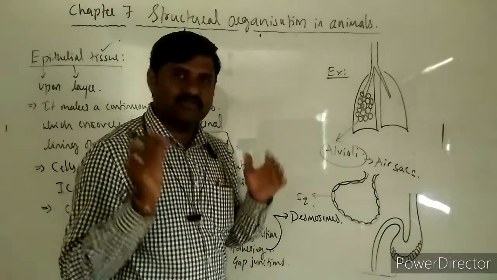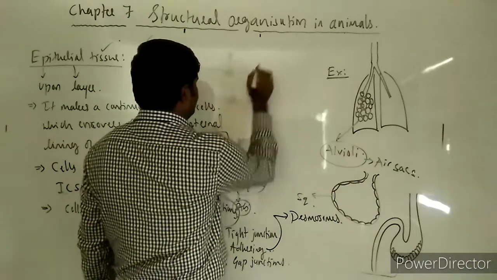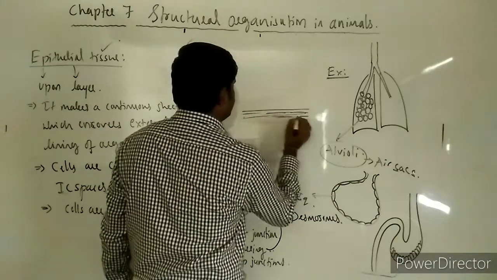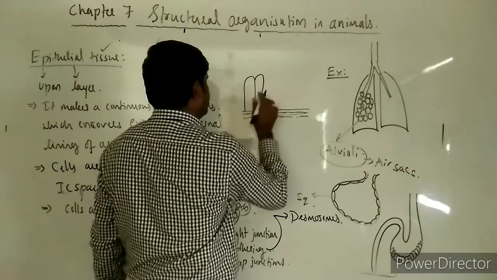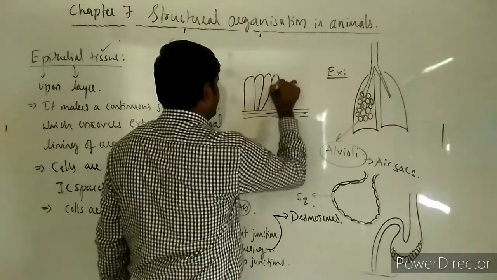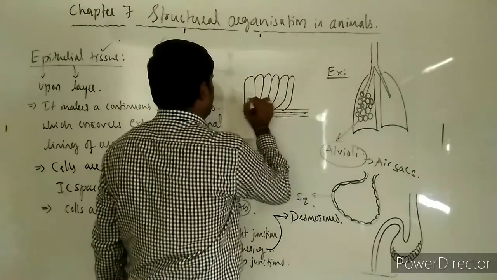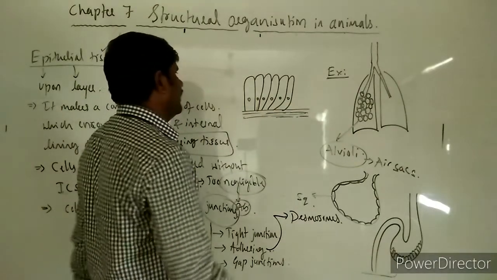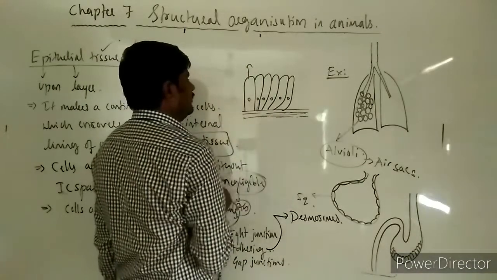Okay, and one more important point to be noted over here. One example I shall take over here. This is one kind of cell. You can take the example of columnar epithelium. This is one kind of epithelium called columnar epithelium. Here the cells are column shaped, hence it is called columnar epithelium.